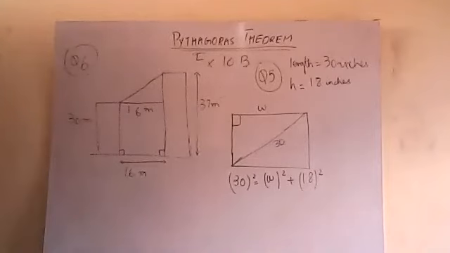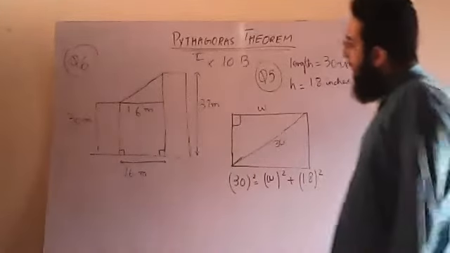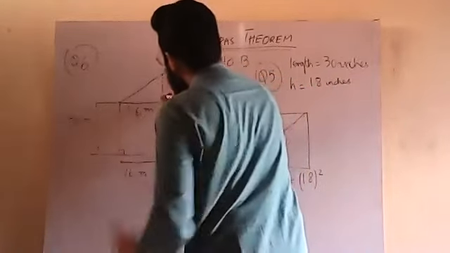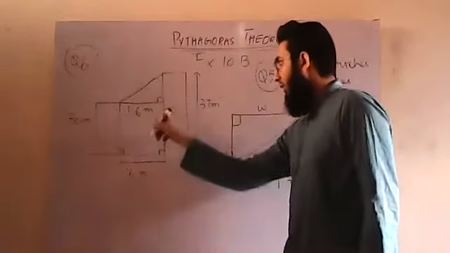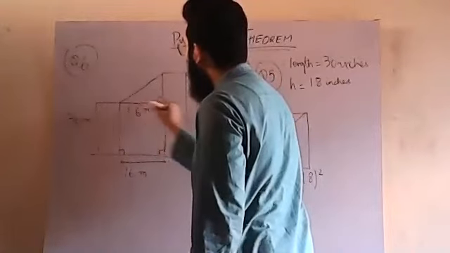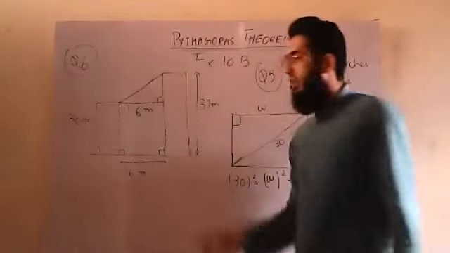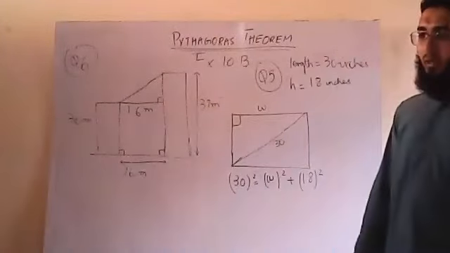And I also know that if I want to find out this length, a right angle triangle is formed. Is it a right angle triangle? Yes. If I go straight, are these two lines perpendicular? Yes, they are perpendicular. If these two lines are perpendicular, there will be a 90-degree angle being made.